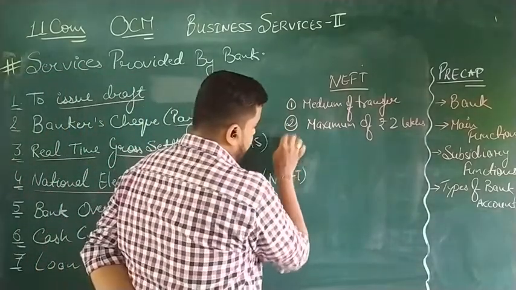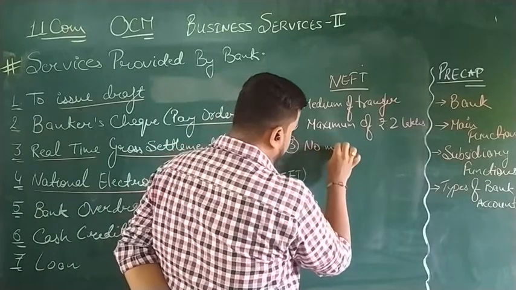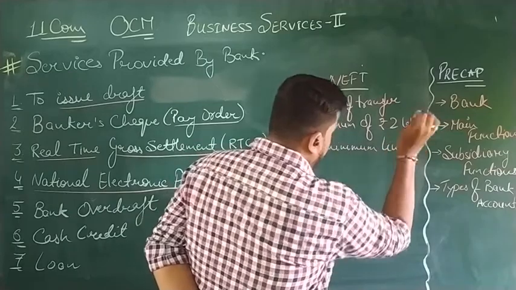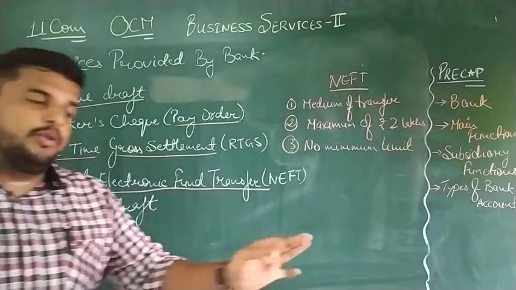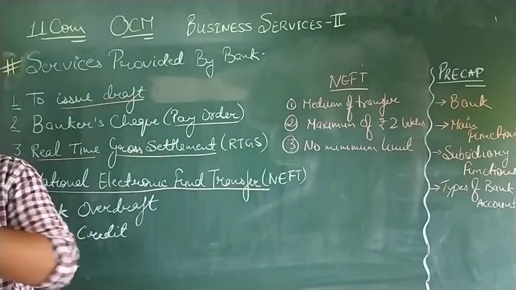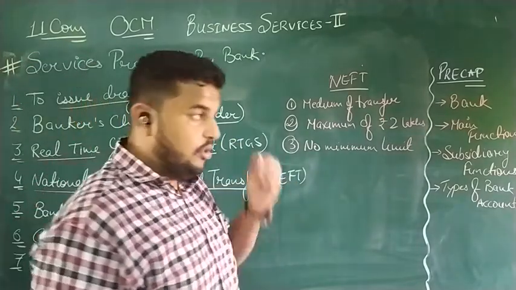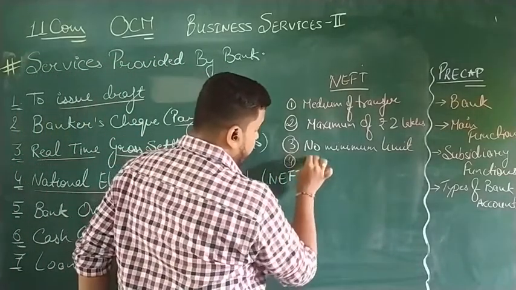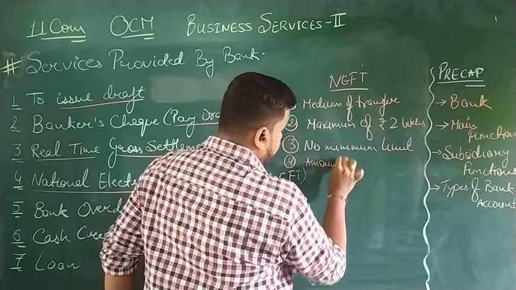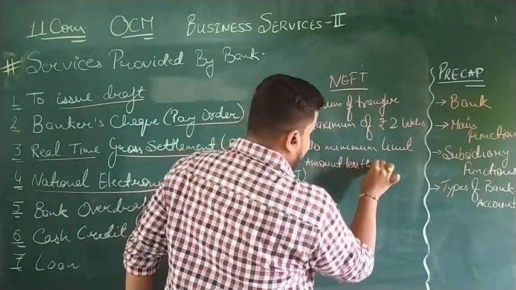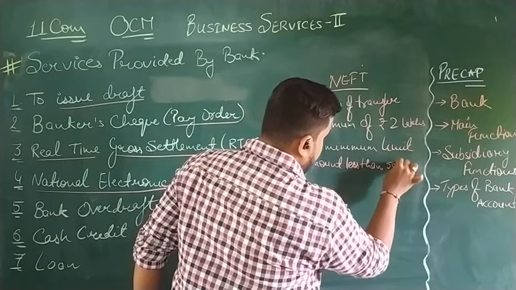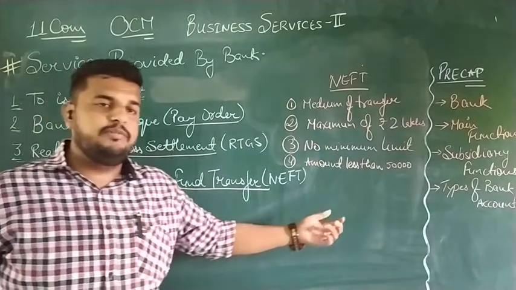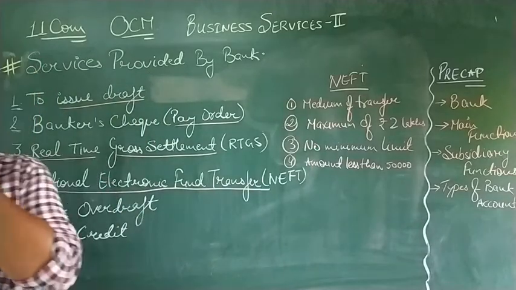The most important thing is there is no minimum limit. So you can transfer from rupee 1 to rupee 2 lakh. No minimum limit is there on transactions on NEFT. And another advantage, for an amount less than 50,000, the NEFT platform can also be used through the medium of cash.